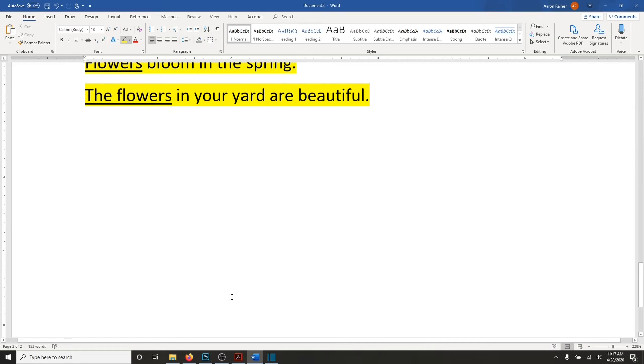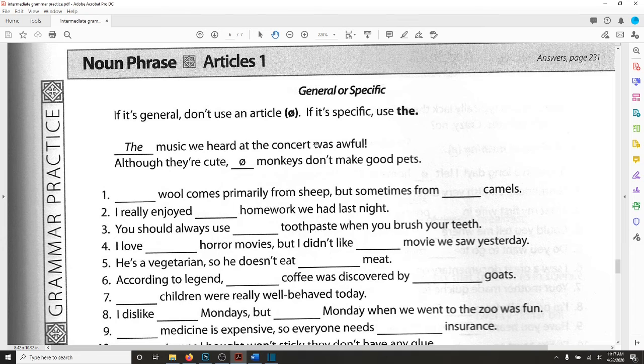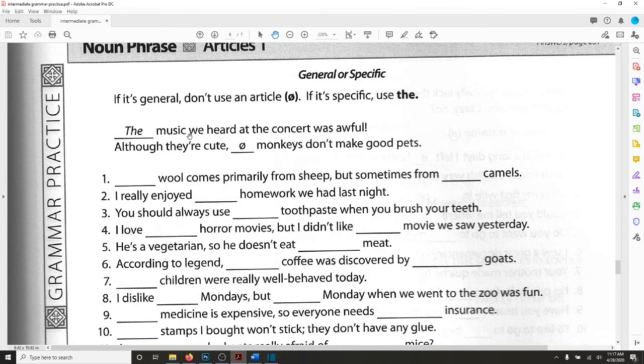So now let's look at our worksheet. You are going to look at these sentences and you have to decide if the sentence is being general or specific. And if it's general, then don't use an article. So you're going to put this strange symbol here, a circle with a line. That means no article. If it's specific, use the.